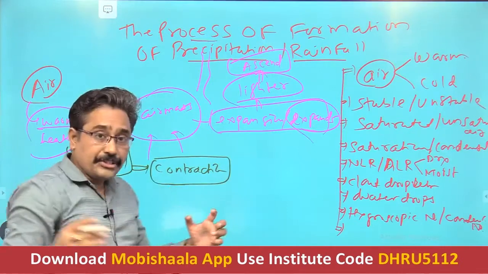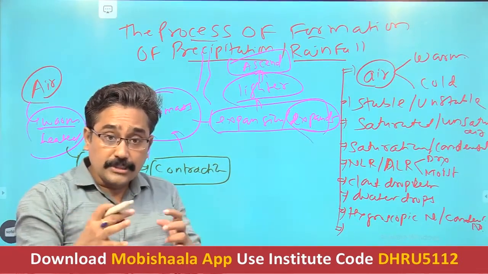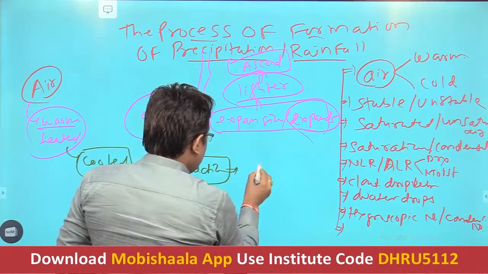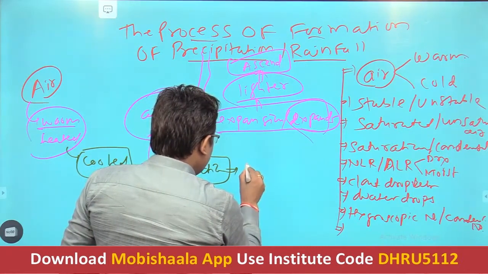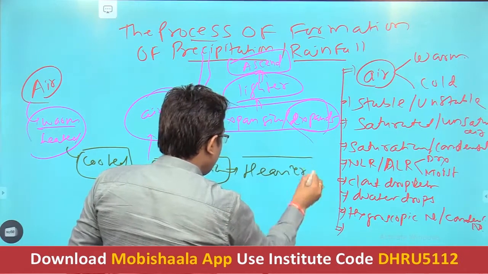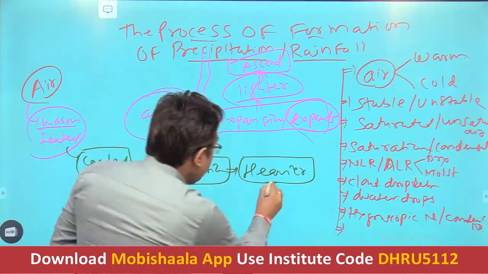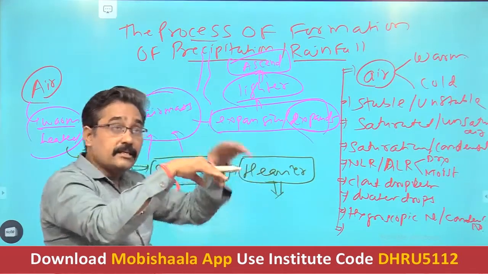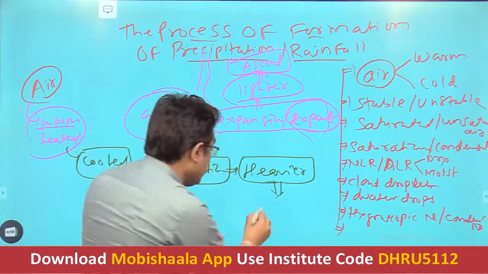Due to contraction, the air molecules come closer and closer, its size will contract and its density will increase. That means it will become heavier. Heavier air will move in a downward direction, and the movement of air in the atmosphere from top to bottom is called descent of the air.